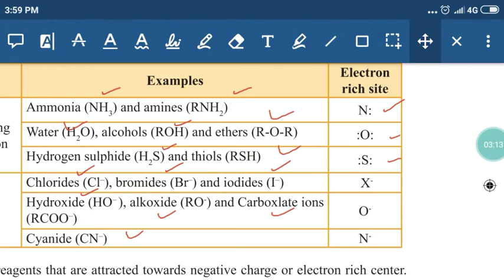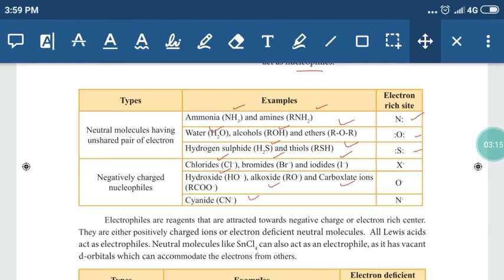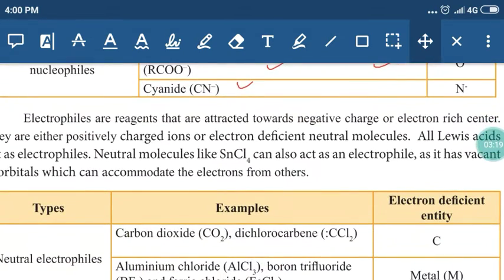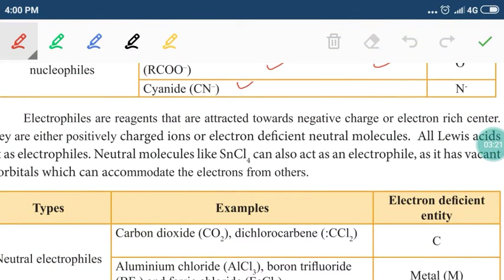Next one is electrophile. So the next attacking reagent is electrophile. From the name we can identify that these are the reagents which attack electron rich centers. So they are electron loving species. They will attack electron rich centers.